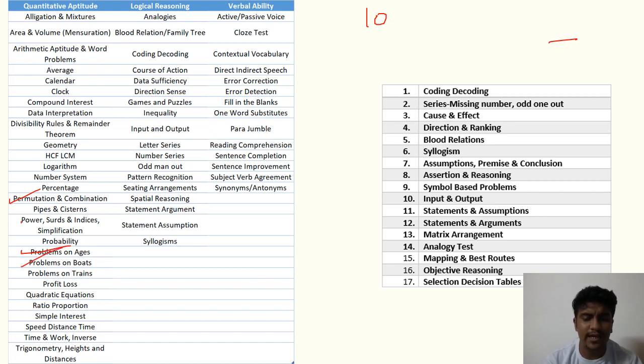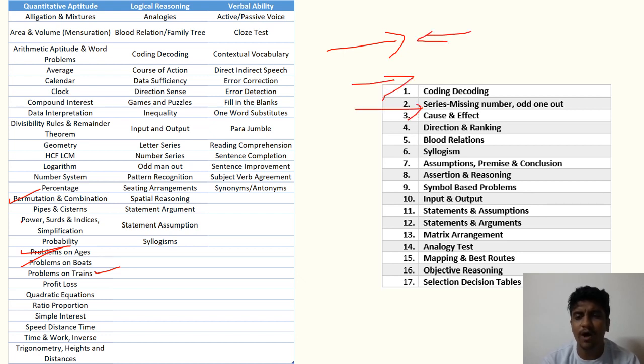Problems on boats. If there is a boat traveling from distance x to y, so basically distance upon time, those kinds of questions. A formula could appear, like in which direction the boat will be moving. Problems on trains. They might tell you that if two trains are approaching each other, or if two trains are going in a similar direction, with what speed and how much distance it will cover, those kinds of questions.